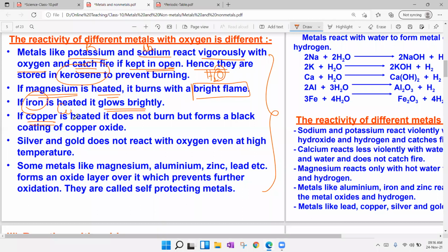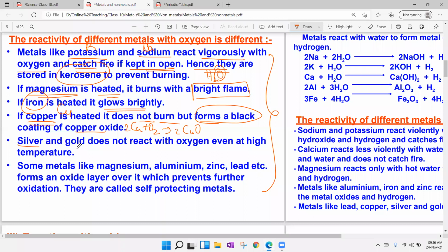If copper, Cu, is heated, I mean Cu plus O2 gives rise to, if it is heated, it does not burn, but it forms a black coating of copper oxide. Cu plus O2 gives rise to CuO. I didn't balance this equation. If you want to balance, it will be 2Cu plus O2 gives rise to 2CuO.